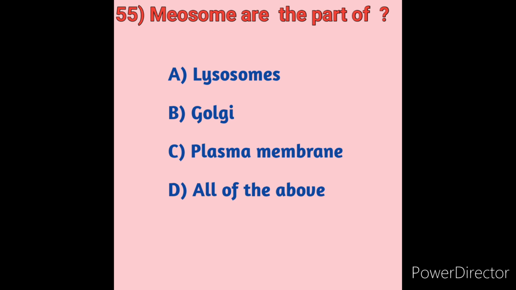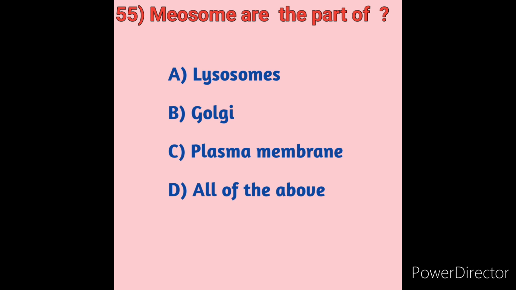Next we will see option C, plasma membrane. The plasma membrane, also called the cell membrane, is found in all cells and separates the interior of the cell from the outside environment. Mesosomes are organelles formed by foldings of the plasma membrane, found in bacterial cells.